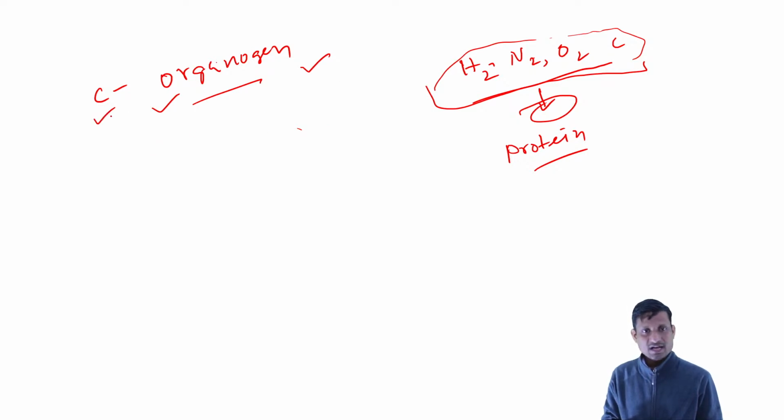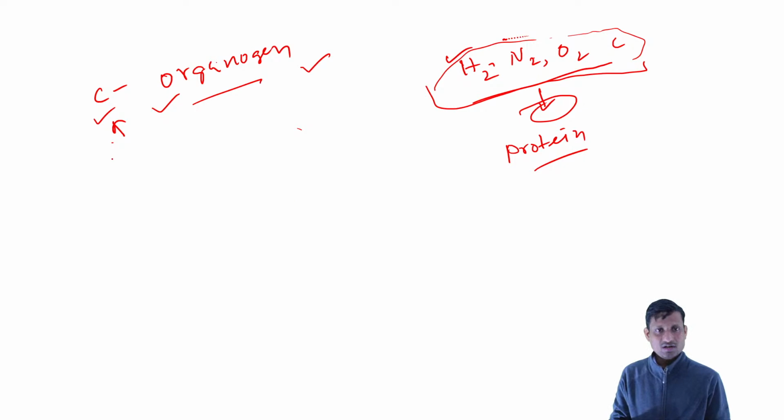Among those options, carbon is one of the elements. So basically this is an organogen. Along with carbon, you have the other elements: nitrogen, hydrogen and oxygen. These are also the elements we call organogens. But if in the options you have C, then C is the one correct option.